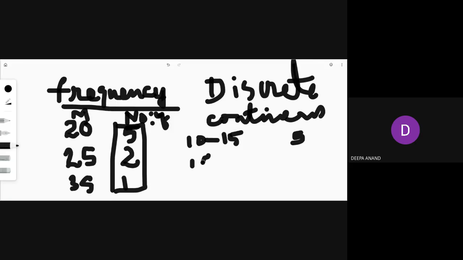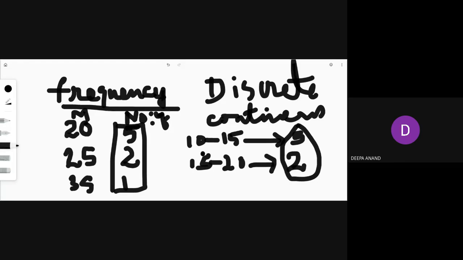And if it is 15 to 20, again a number here represents how many times it has been repeated. So the number of observations corresponding to a particular class is called frequency. That's the concept of frequency.